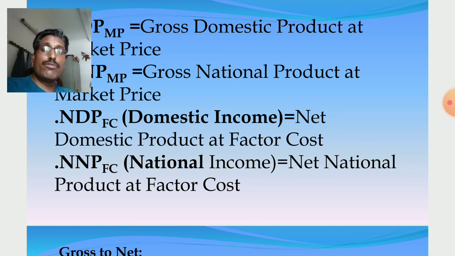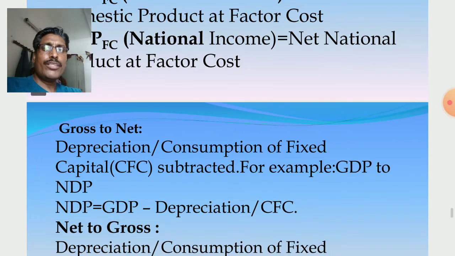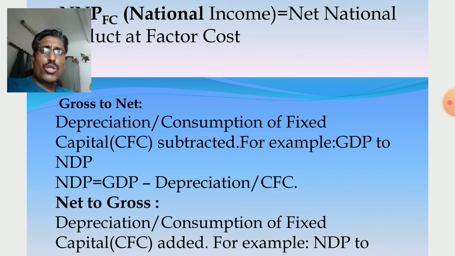It is the net money value of all final goods and services produced within the domestic territory of the country. In this case we consider the contribution of both residents and non-residents. And in case of national income, NNPfc, it is the net money value of all final goods and services produced by the residents within the country and from abroad during an accounting year. So NDPfc is the symbol of domestic income and NNPfc is the symbol of national income. Clear?